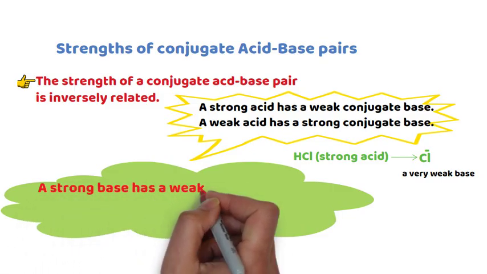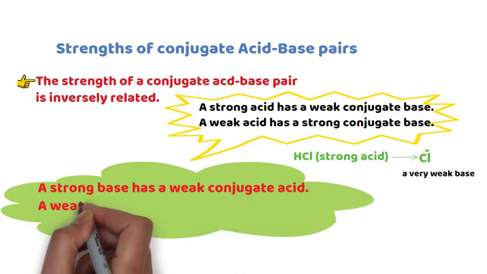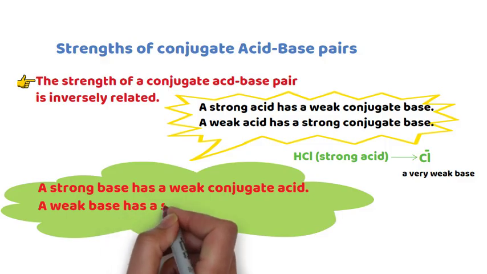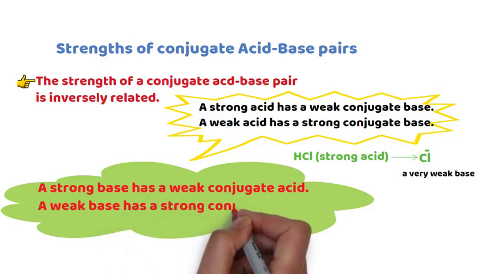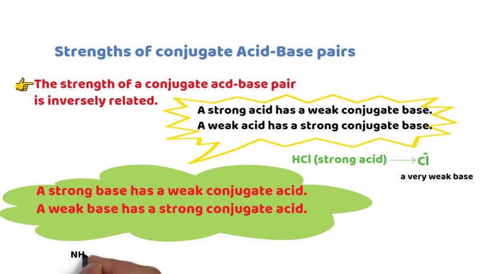Now let me talk about bases. A strong base has a weak conjugate acid and a weak base has a strong conjugate acid. I repeat, a strong base has a weak conjugate acid. A weak base has a strong conjugate acid.